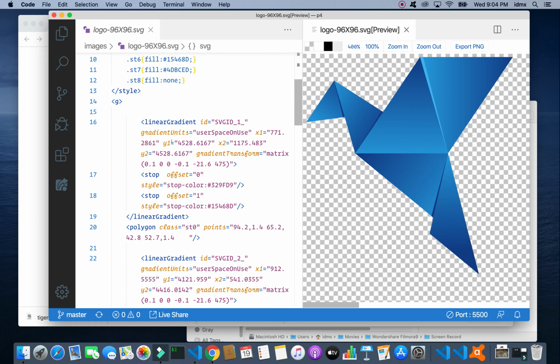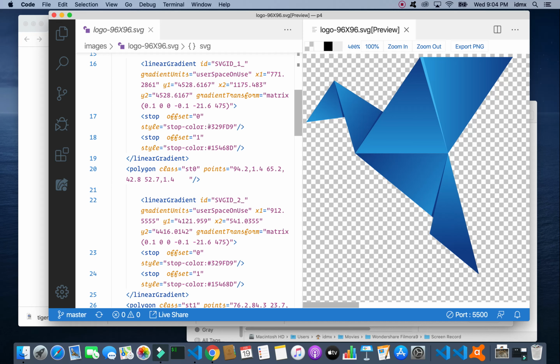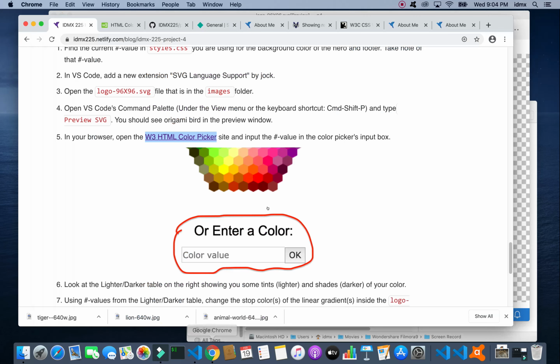So as we're learning, these hex values represent colors. And in fact, these are values for a property name called stop color, which is part of the linear gradient definition. So we can just start choosing a color.